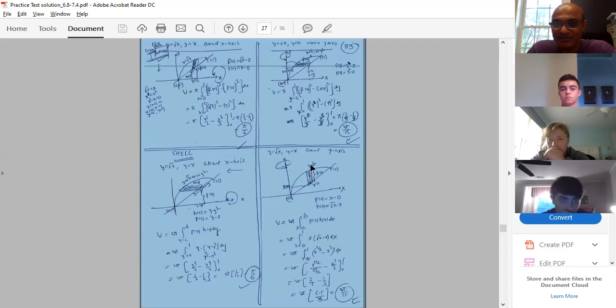Good. Here, the curve is given to us as y equal to root x. It is already given as a function of x. And this one is y equal to x. Okay, this h(y) is nothing but the length of the strip, right? Length of the strip means we are going from top to bottom. So root x minus x is my h(x). And my p(x) is nothing but the distance from the center of the strip to the axis of revolution. And as I told you, because this distance is along the x-axis, I would like to consider this as x.